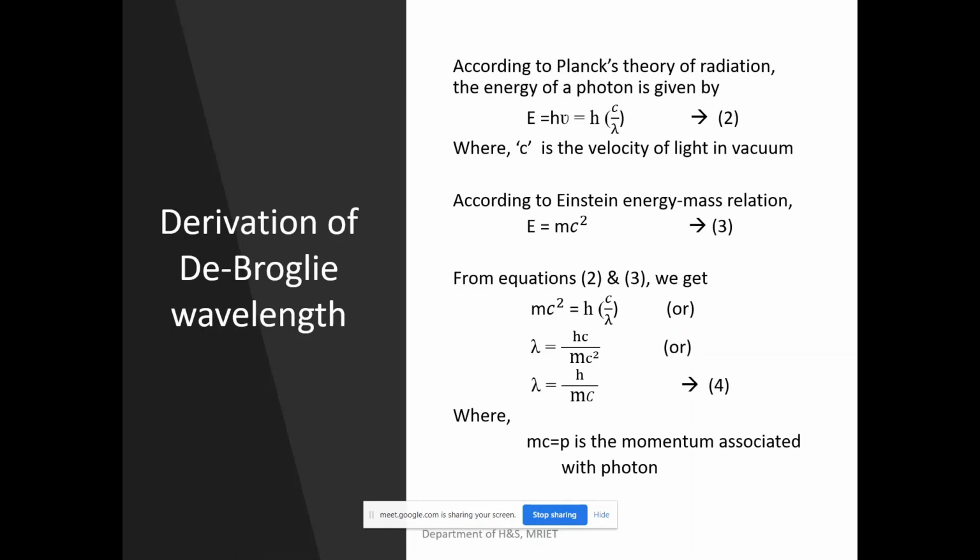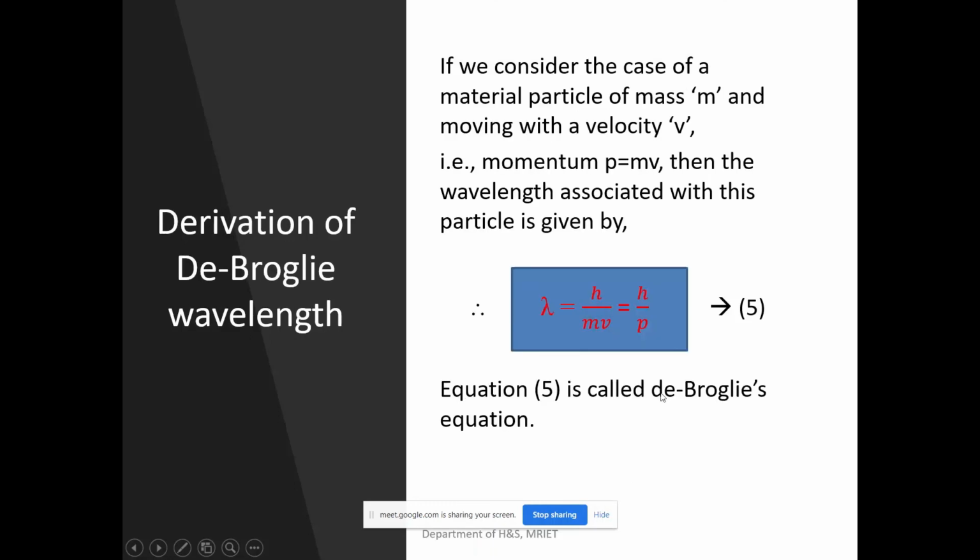Simple. How do you derive the de Broglie equation? Once you know Planck's quantum equation, E equals h nu, and once you know E equals mc square, then simply you can derive the de Broglie equation. What is the de Broglie equation? Lambda equals h by mv. How do you derive it? From these two relations: one is E equals h nu, another is E equals mc square. Once you know these two relations, simply you can derive the required de Broglie equation, that is lambda equals h by mv or h by p. In this way you can derive the de Broglie equation.